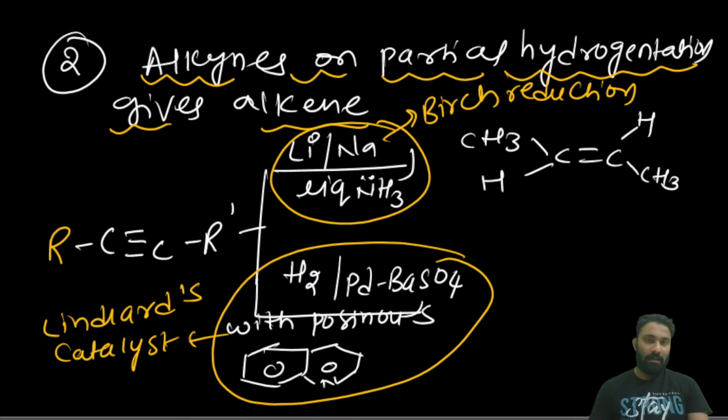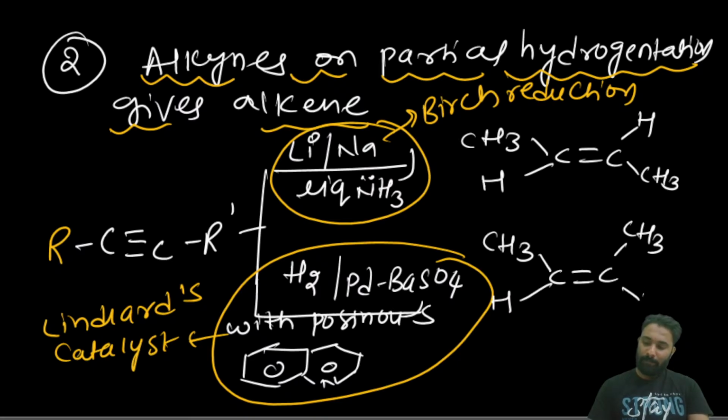Alkyne upon Lindlar's catalyst will give you the cis alkene. How will it give the trans alkene and how the cis alkene? Now we'll see. First we'll go with the mechanism of Birch reduction.